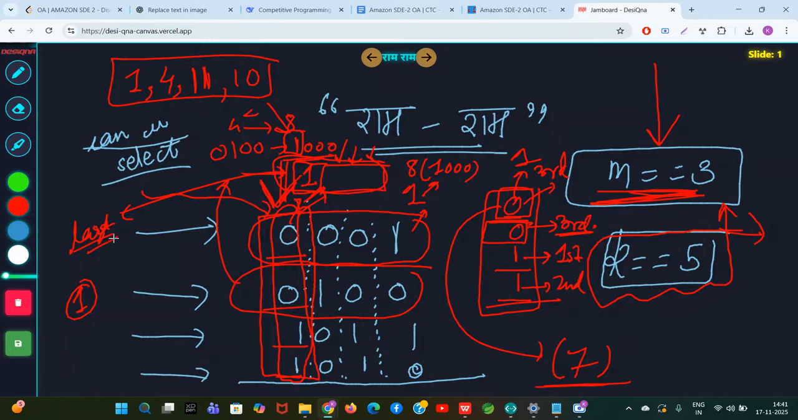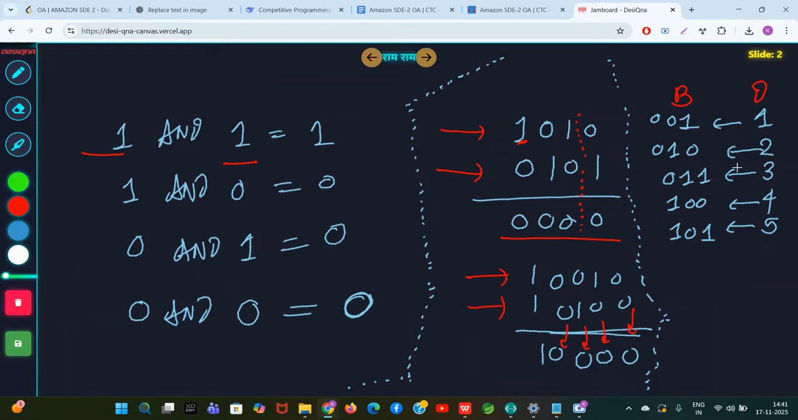Why? A number is bigger if 1 is there. Can you see? There is no 1 here. But when the 1 comes at the last position, the numbers become big. See, 4 and 5 have 1 here.